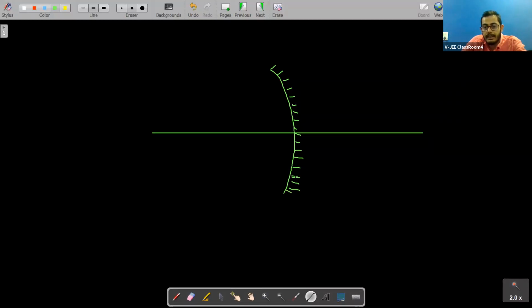Okay, so now students, we are talking about a spherical mirror. This is a spherical mirror, and now we'll be talking about the sign convention. So what are the sign conventions? If we will be learning about the mirror formula, how will we keep the distances? How will we solve the problem?